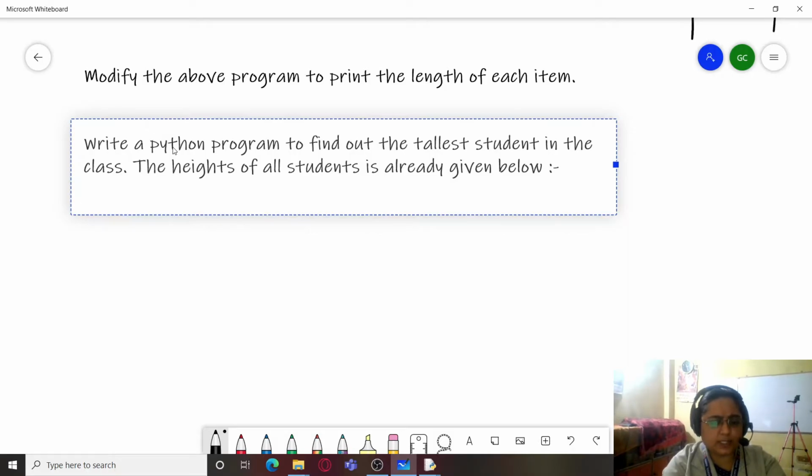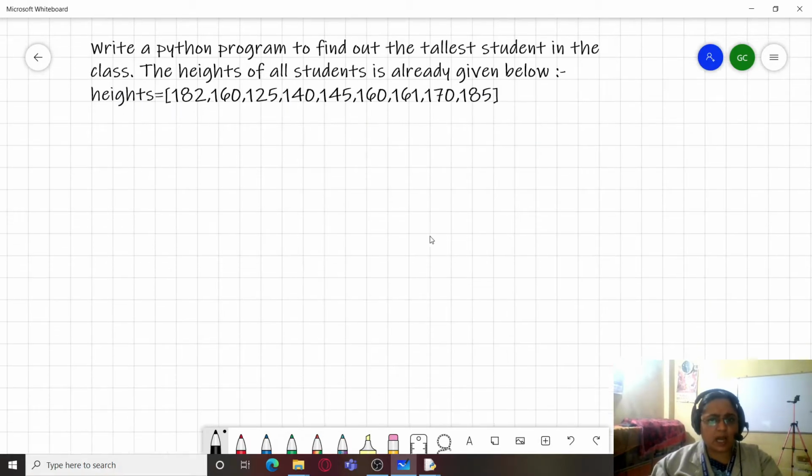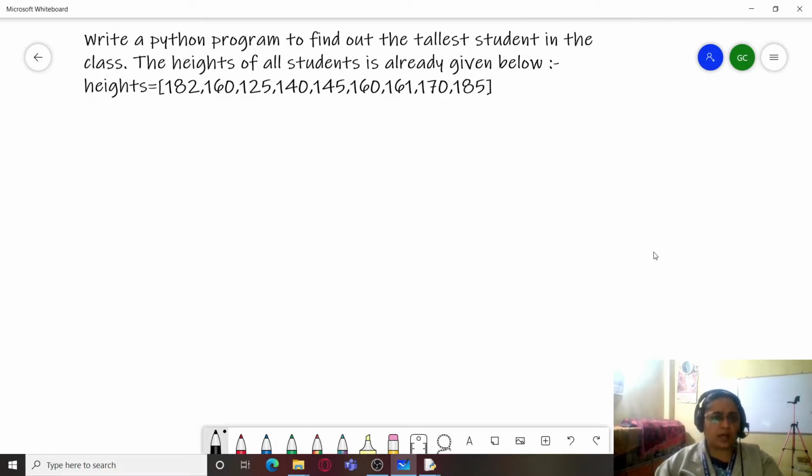So there is a list which contains heights of students. Its name is height, and it contains the heights of most students. So you can see that I already have some heights of students in the class. This is the list which is already given to me. So I'm just going to copy this and see how this is going to work. To understand this, we will be writing a pseudocode for this.